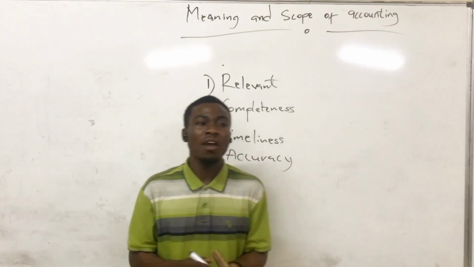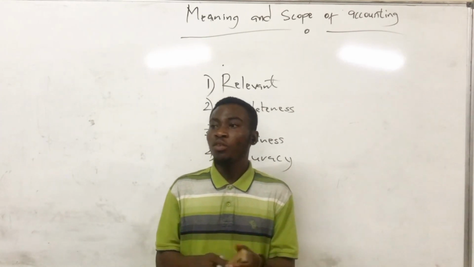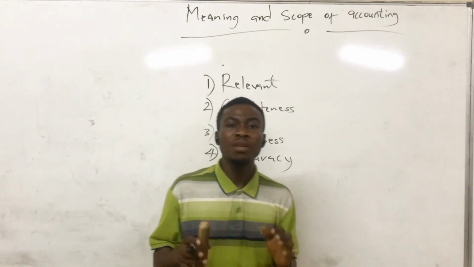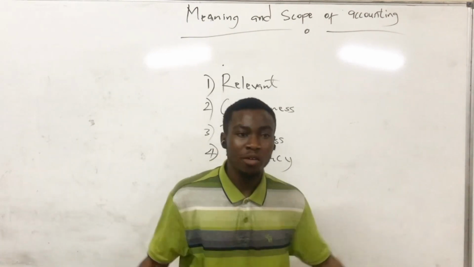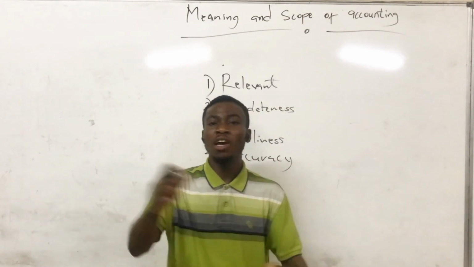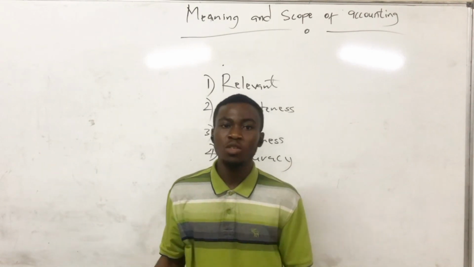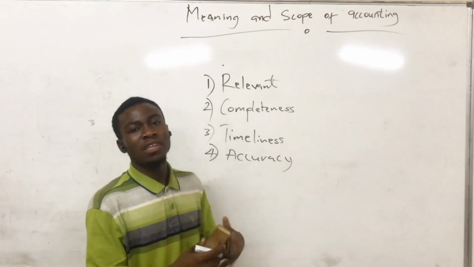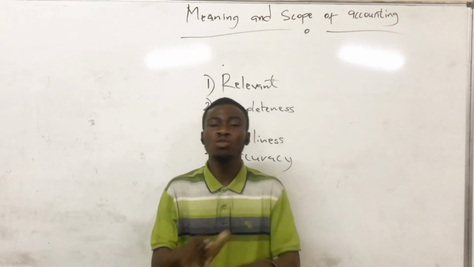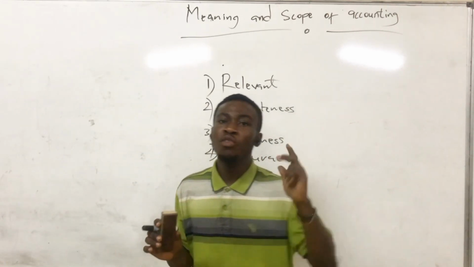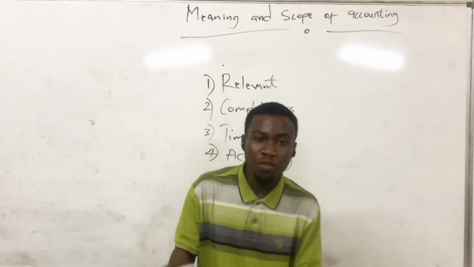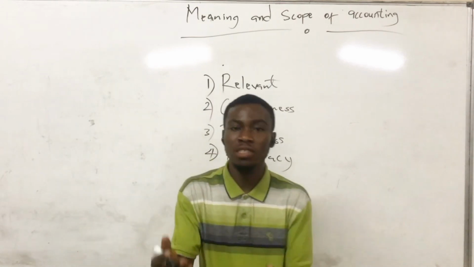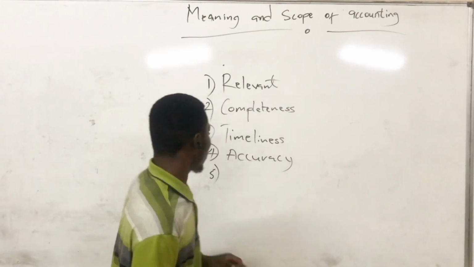Accuracy. When information is accurate, it means the information does not contain any error. It must be free from any error. When information is giving us errors, it means the information is not good or not quality. So before accounting information can be good or quality, it must be free from error. It must be accurate.